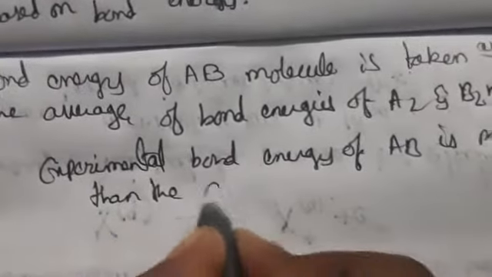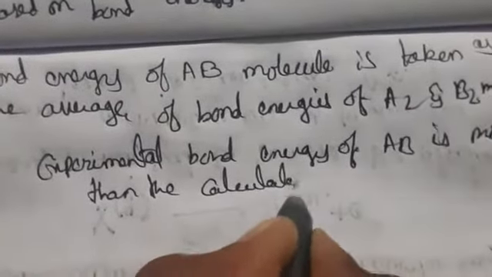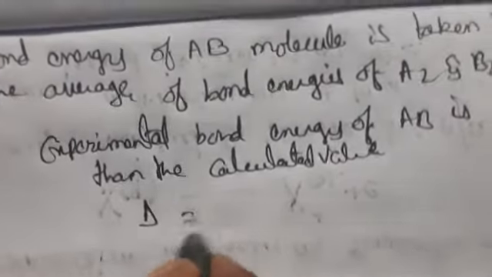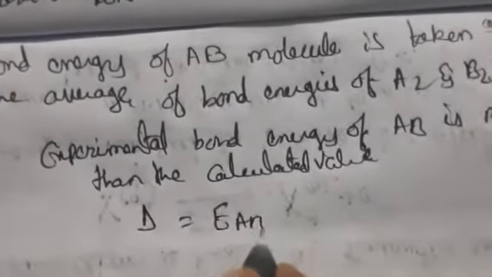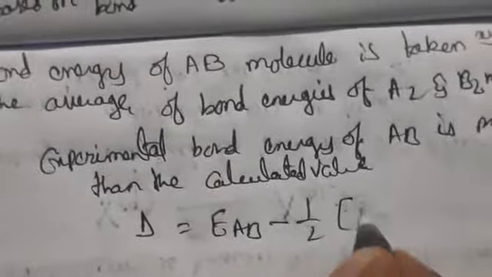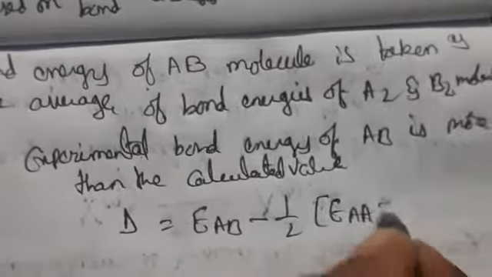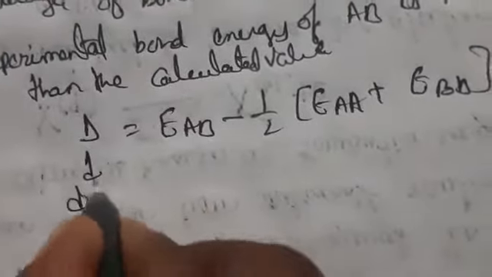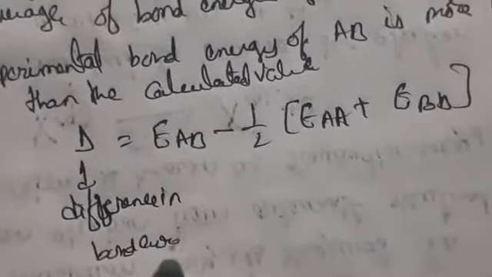This difference is denoted by delta, where the bond energy of AB is half into EA square plus EB square. So delta is the difference in bond energies.